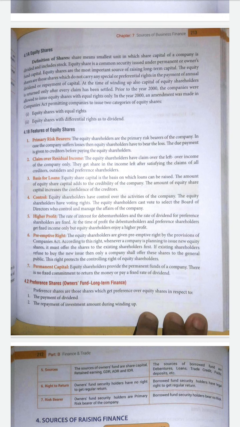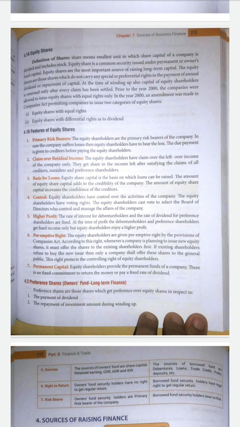So the next one is higher profit. The rate of interest for debenture holders and the rate of dividend for preference shareholders are fixed. The debenture holders, we are going to study, are one of the types of creditors, and the preference shareholders are also one type of shareholders. The rate of dividend is the share of profit. If there is more profit, they will give a certain percentage as a share of profit, which is called a dividend.